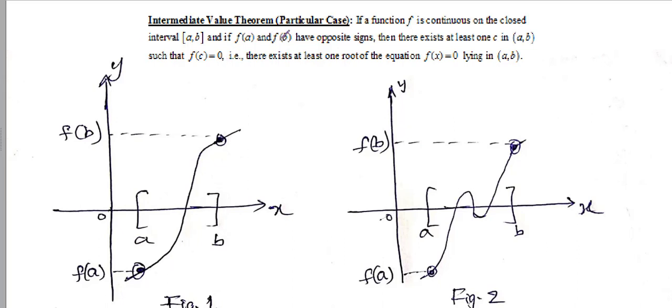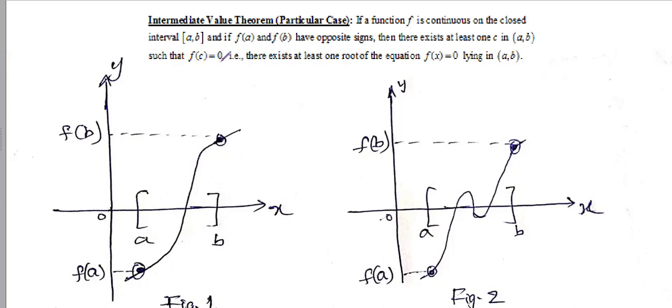Here we are considering f(a) and f(b) with opposite signs, and hence whenever they are with opposite signs, trivially 0 lies in between these two. And if you consider 0 in place of k in the case of the general theorem, then this particular case arises.